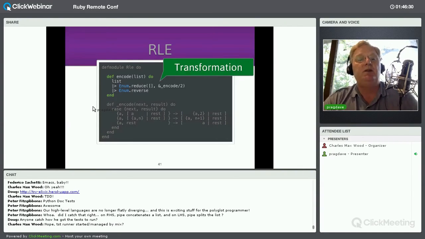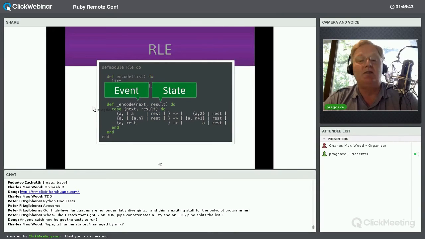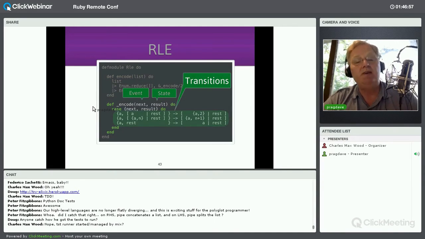So this is what I'm doing here in this RLE method. I have transformations. The encode method is a transformation. It takes a list and it produces the RunLength encoded list. And here I have a state machine. I have an event, which is the next element of the list, and then the state, which is the current result. And I have transitions that do pattern matching. So basically, I'm traversing based on the state and the event. So it's just like a state machine. And all I'm doing is creating a new value for the state based on the event and the state.